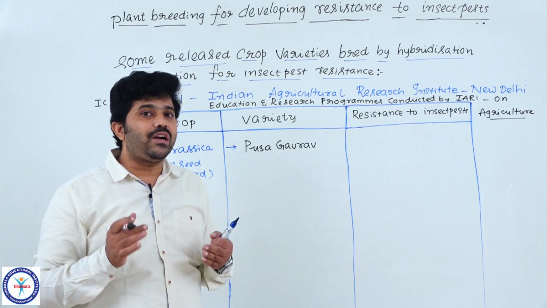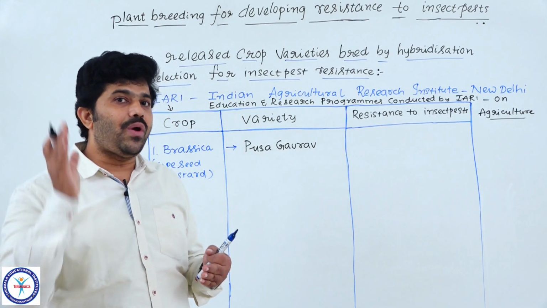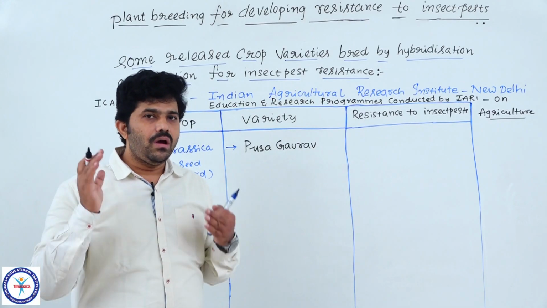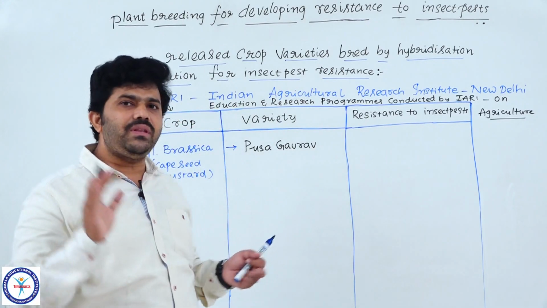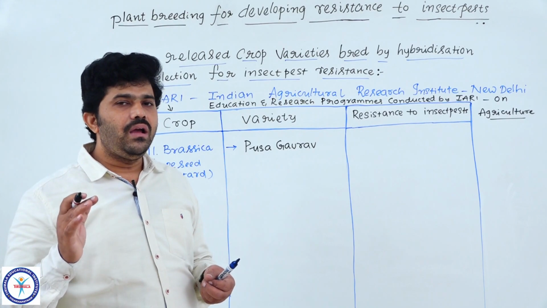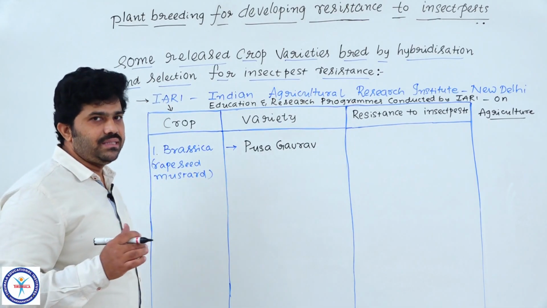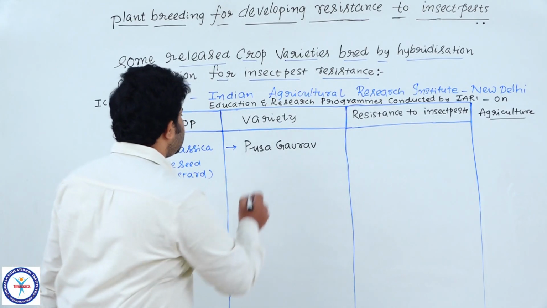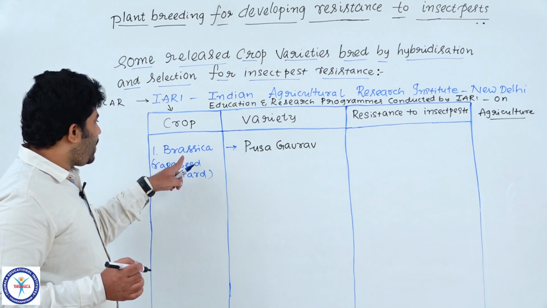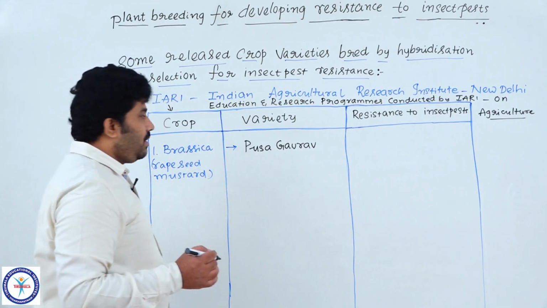Please recognize which crop a variety belongs to and what type of resistance it has, resistance towards disease causing organisms or insect pests. You need clarity and a proper idea on each crop, its varieties and their importance. Got the point, students? Here we discussed that Pusa Gaurav is a variety belonging to the crop Brassica, rapeseed mustard.